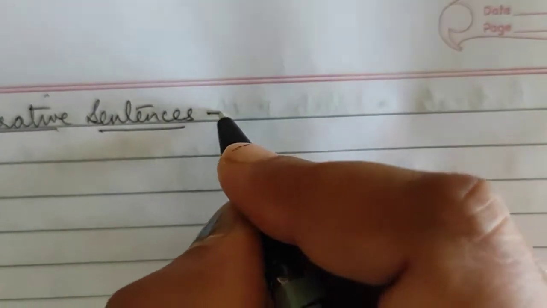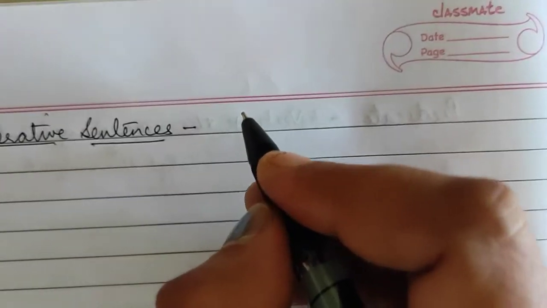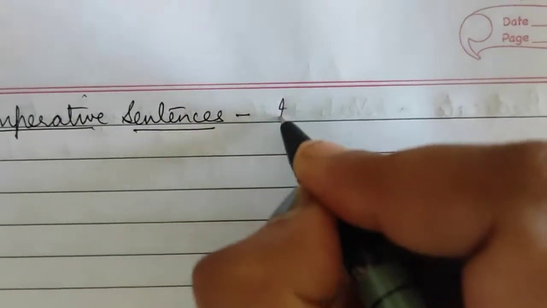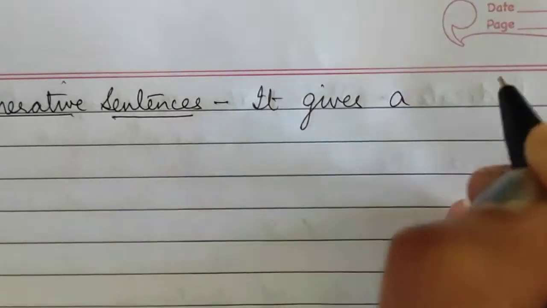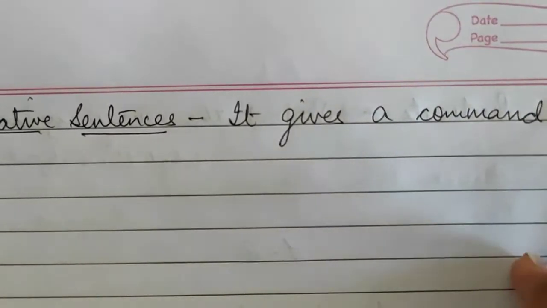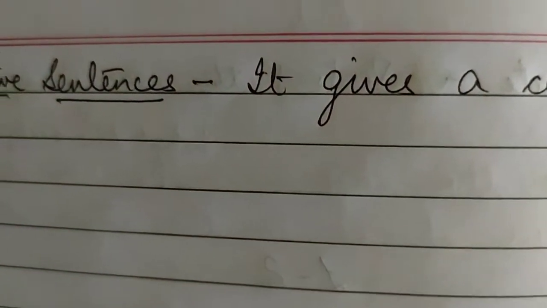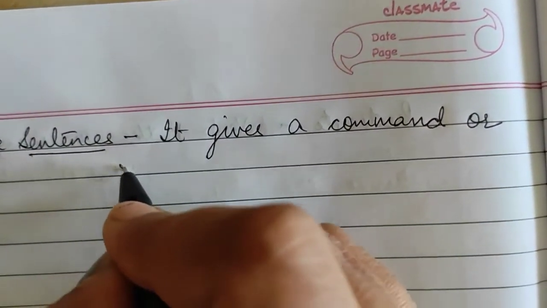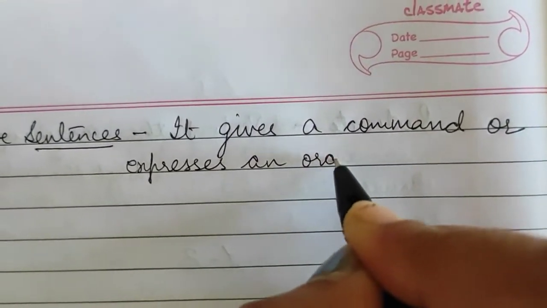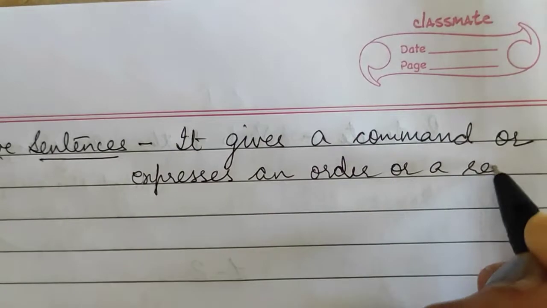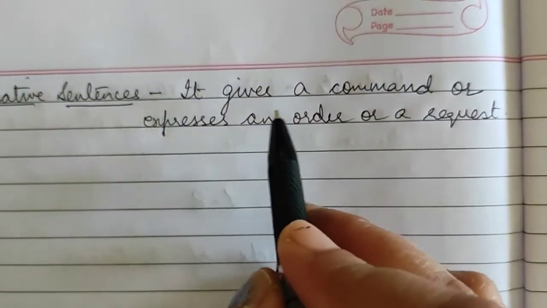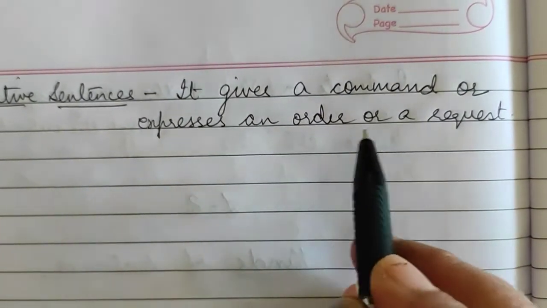In imperative sentences, it gives a command, or expresses an order or a request. Imperative sentences give a command or express an order or a request.